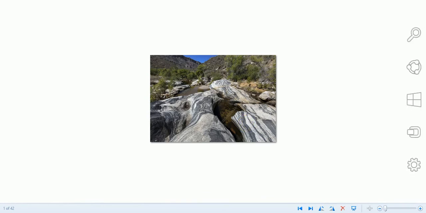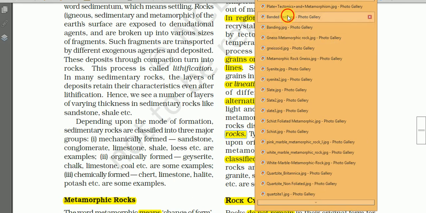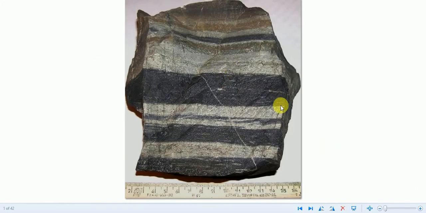This is known as banding, and the rock is known as banded rock. And here this is a very good example of banded rocks. You are seeing a layer of dark shade, and alternately we have a layer of light shade. So this is known as banded rock. The process is known as banding.